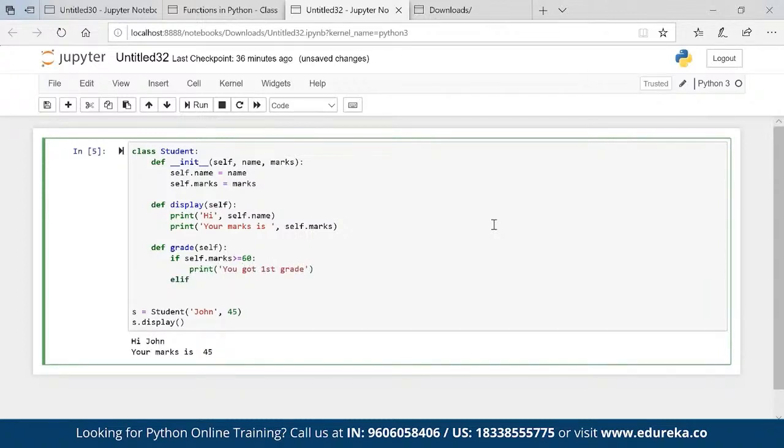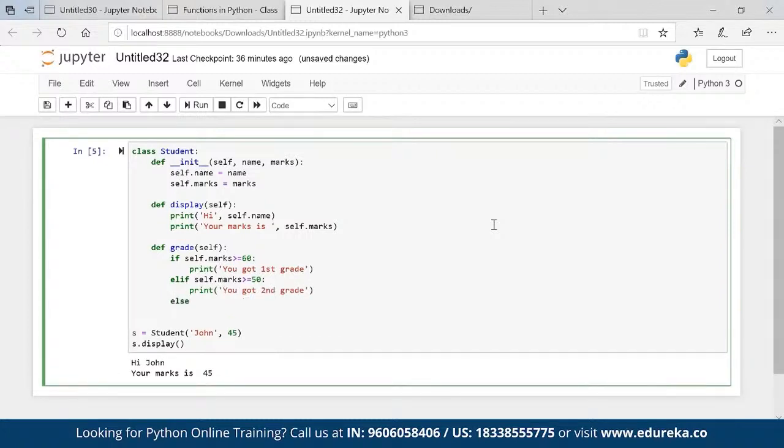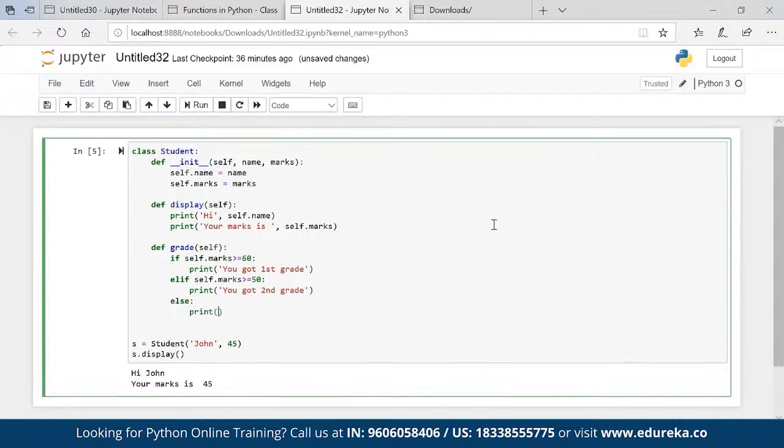Elif self dot marks is greater than or equal to 50, print you got second grade. Else, let's say, just print you failed.